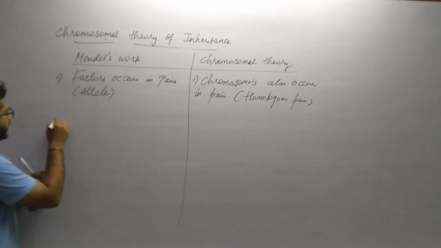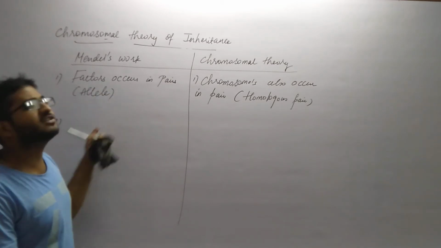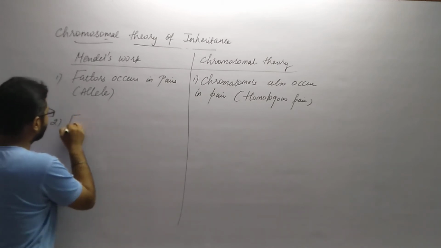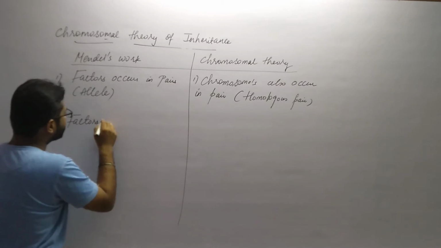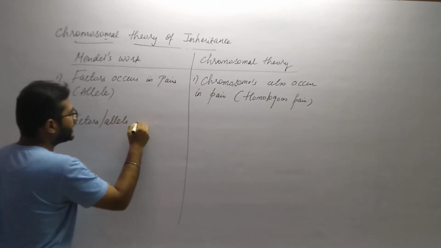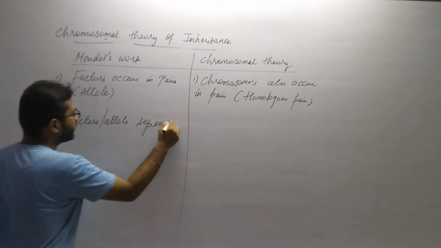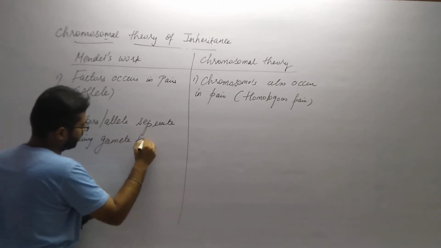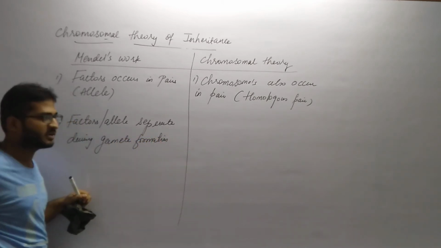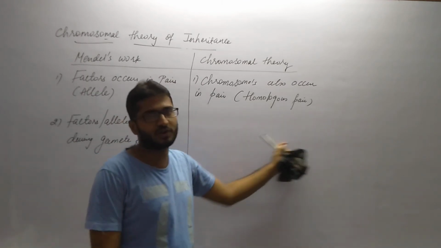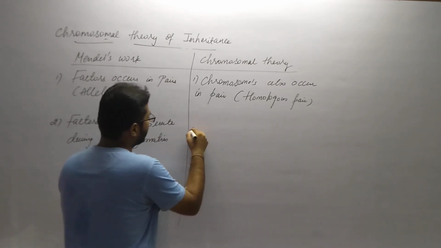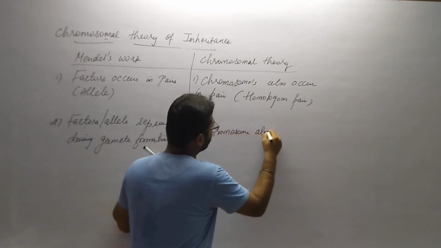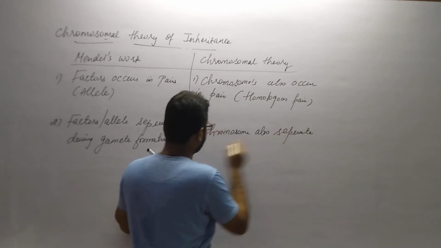Okay. Now the second point is that the factors, or you can also say alleles or genes, segregate or separate during gametogenesis. They separate during gamete formation. Here, chromosomes also separate during gamete formation, that is, during cell division.